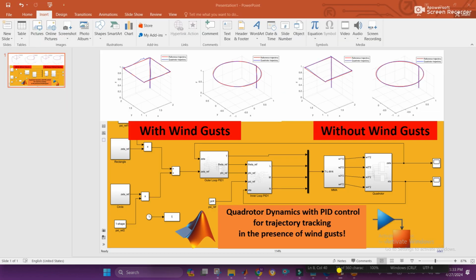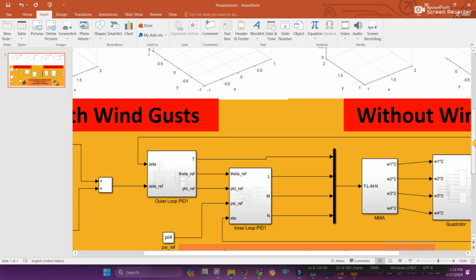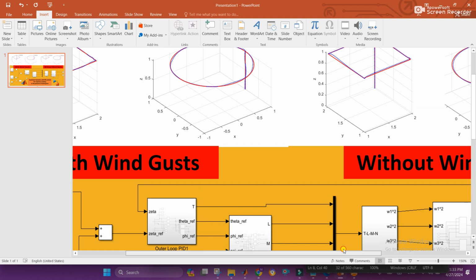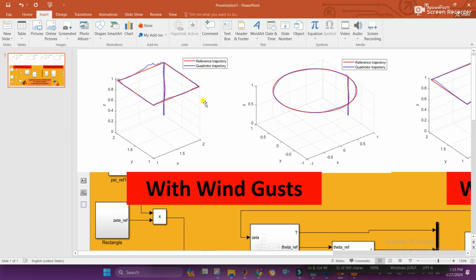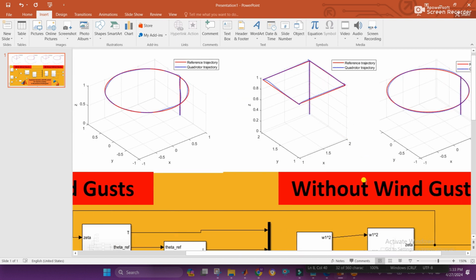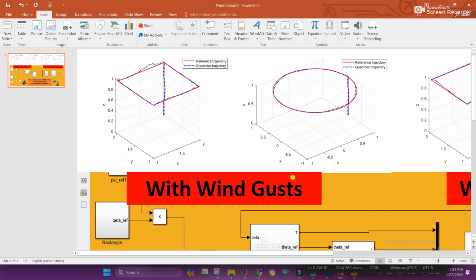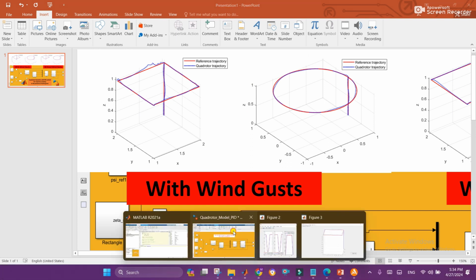As you can see, these are the with wind gust results. When I zoom in, you can see the with wind gust results of rectangular and circular trajectories, and this is without wind gust. So obviously the without wind gust results are very smooth as compared to the with wind gust results. So that is the video.